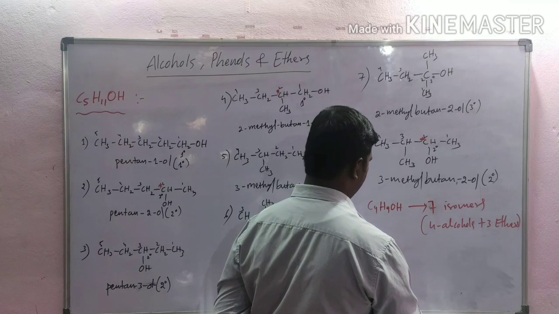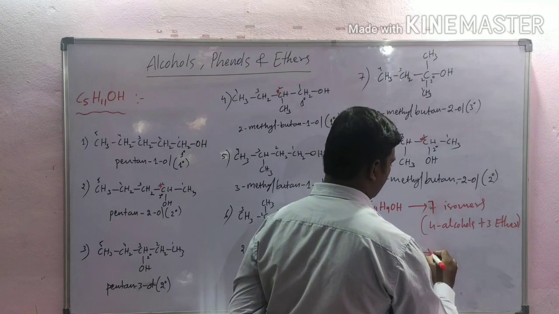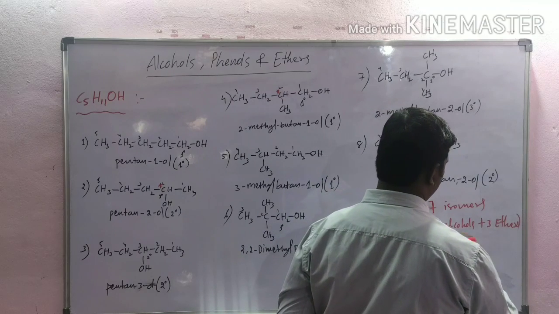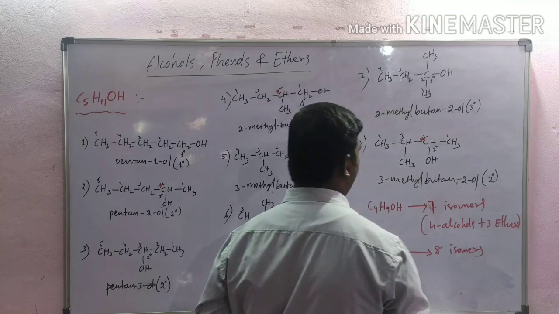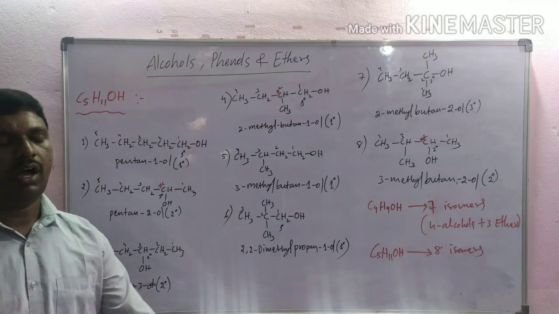In C5H11OH, there are a total of 8 isomers. This is the isomerism of alcohols.